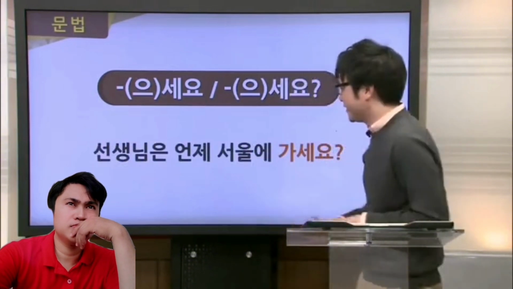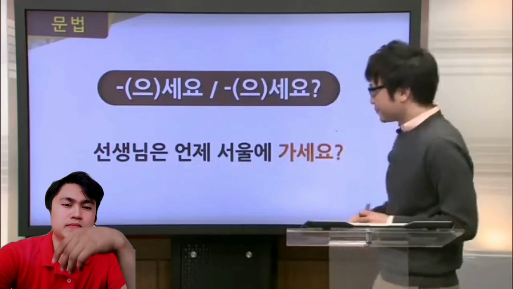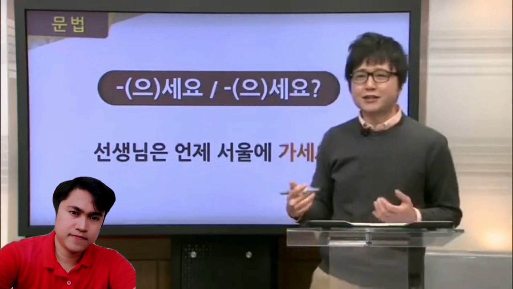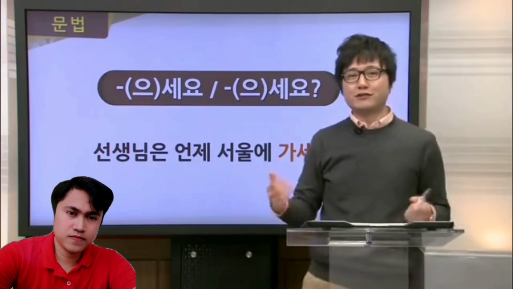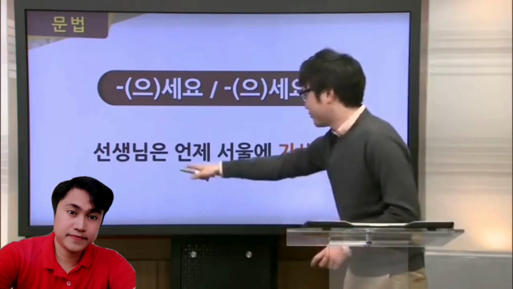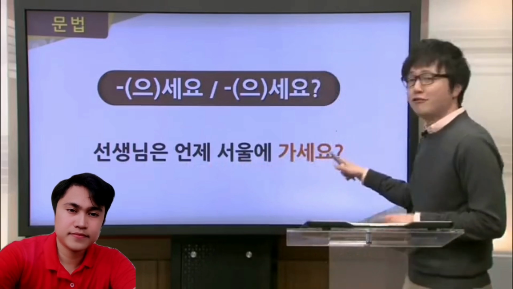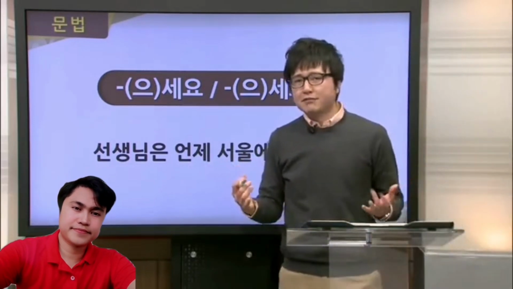Our next example is 선생님은 언제 서울에 가세요? So let's say we have a student and she's curious as to when her teacher is going to Seoul. So you can see in this part of the statement here we have 언제 서울에 가요? So you have the 가 here. But now what's the subject of the sentence here?